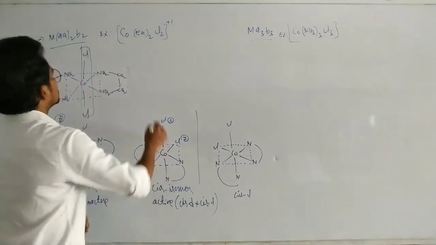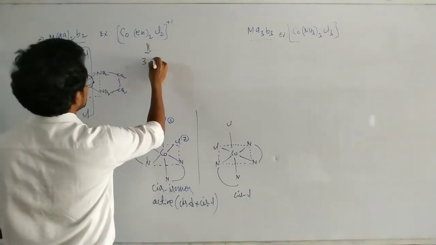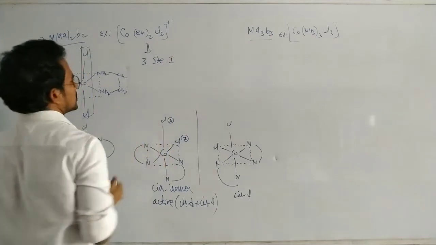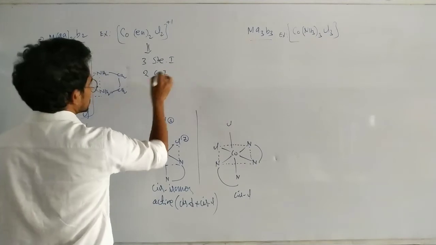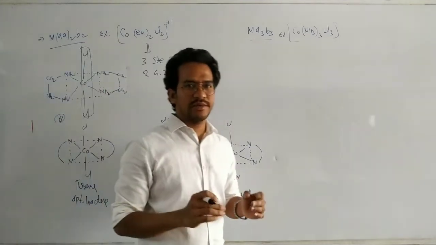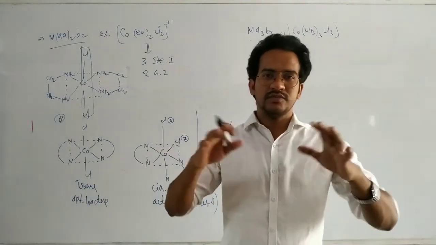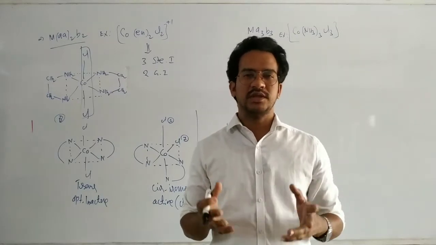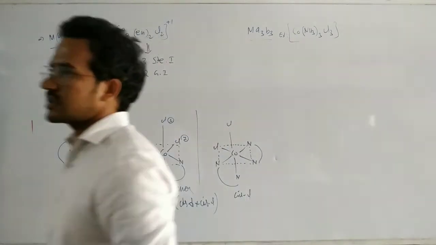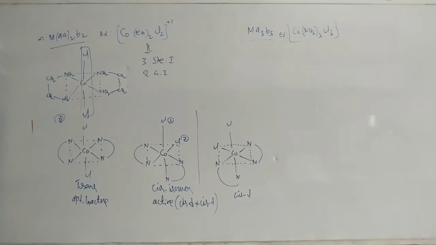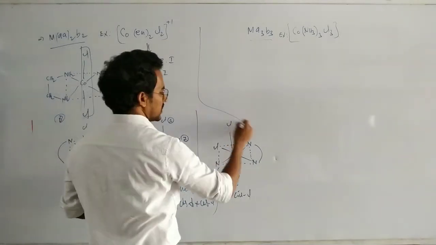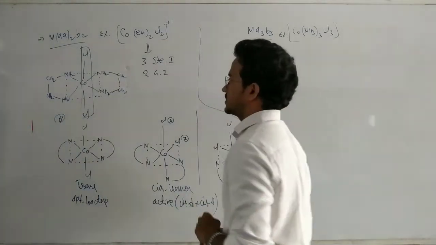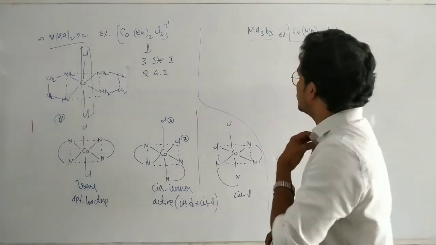So this complex compound has three stereoisomers: two geometrical isomers, and including the optical isomers, a total of three. That's a very, very important example. Many times you can see it in competitive examinations and in previous papers also.